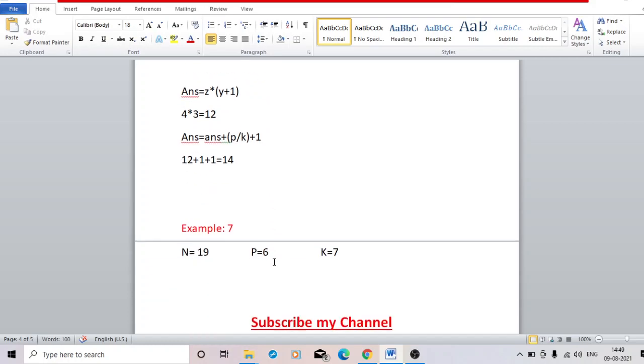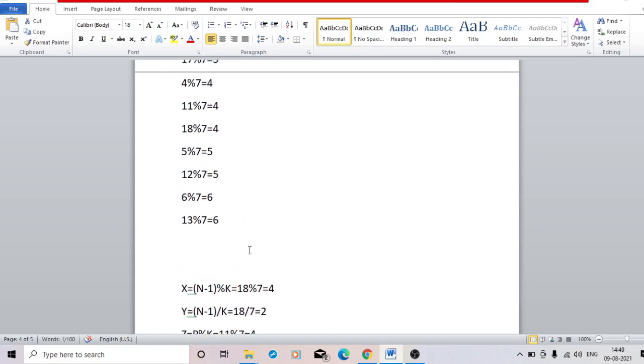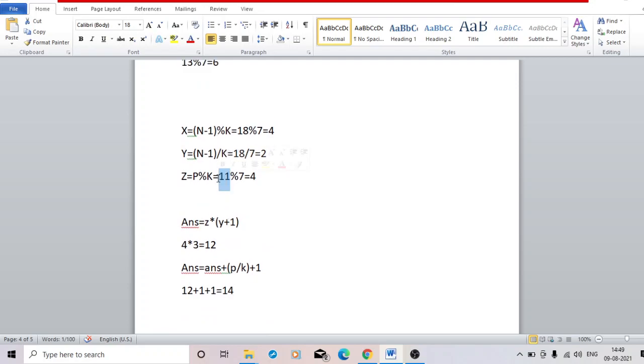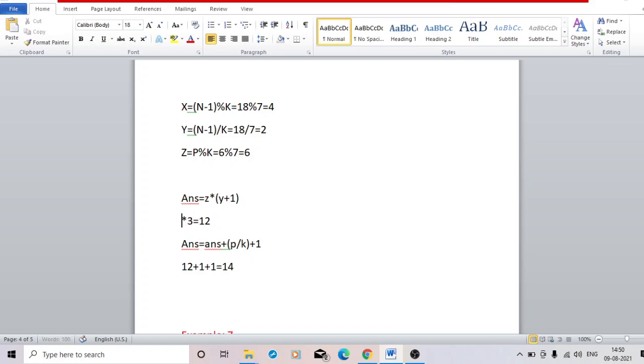But there is some problem again. In case of p equal to 6, now see, if I use this formula for p equal to 6, as the p value is 6, what is the value of z? It will be 6, since 6 mod 7 is 6. So now 6 into y plus 1, it is 3, so the answer is 18. Then 18 plus 6 by 7, it will be 0, plus 1. So the answer will be 19.